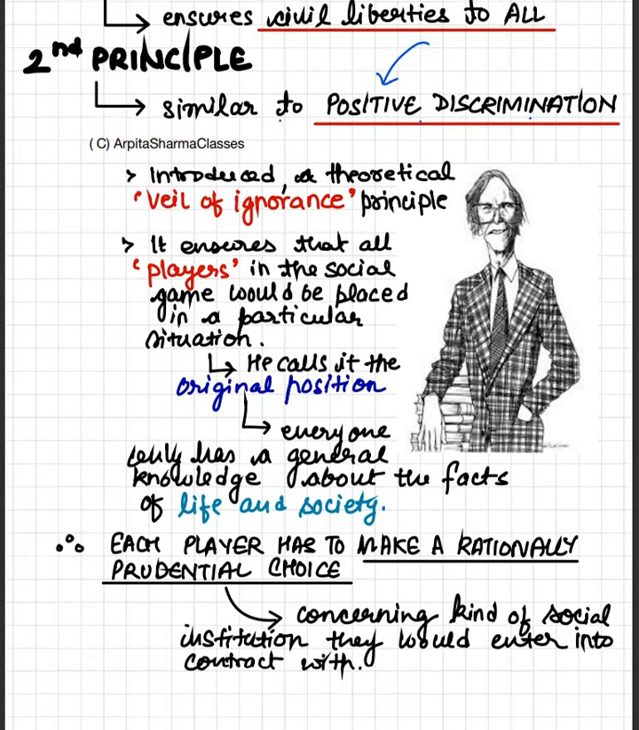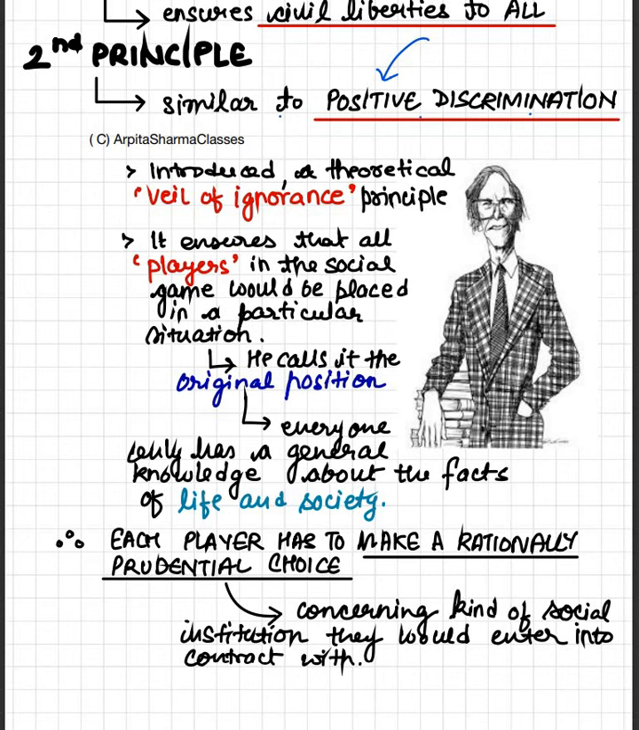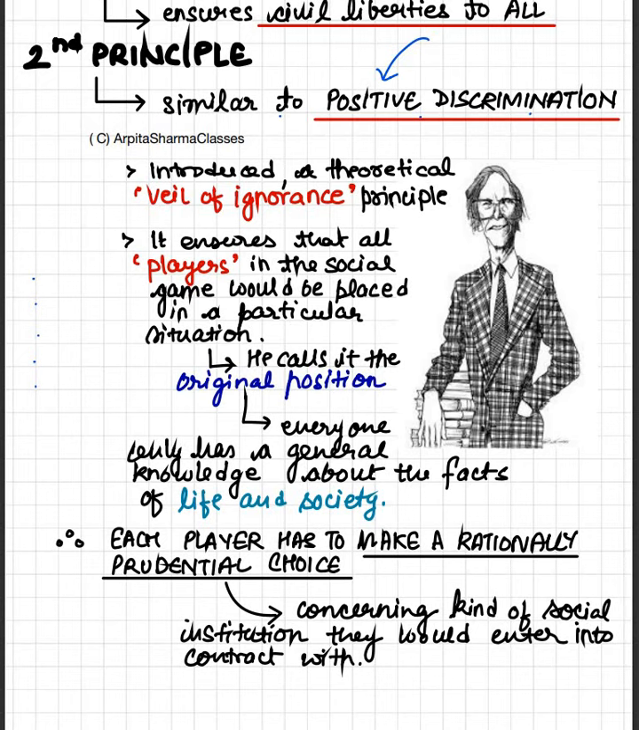Okay, so he introduced the theoretical veil of ignorance principle, which ensures that all the players in the social game, all the citizens, are placed in a particular situation, which he calls the original position, where everyone has a general knowledge about the facts of life and society, and each citizen has to make a rationally prudential choice related to the kind of social institution they would like to live in. Forget about your race, gender, caste, name, family background, etc., and then decide what kind of society you want to live in. That way, you will create a just and fair society.